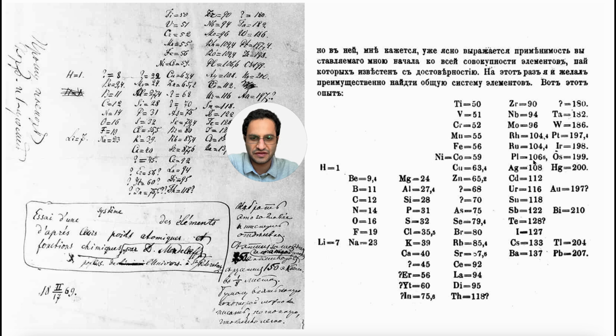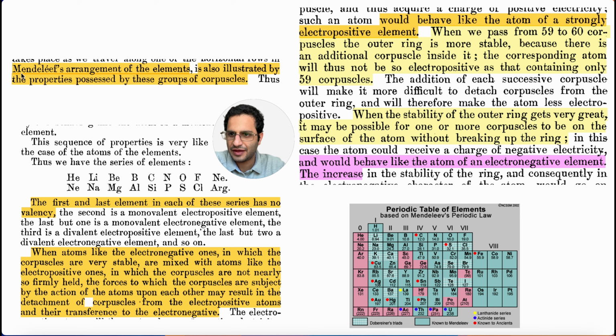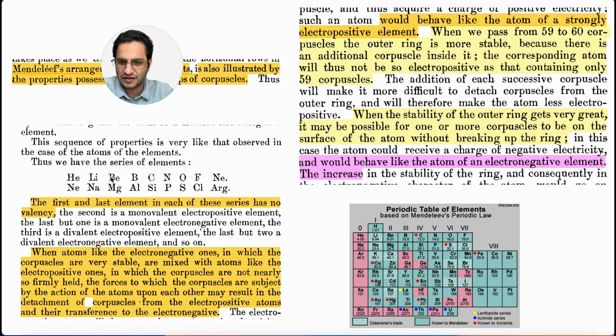The number of positive charges, there is not a positive charge. It's just a uniform electrically positive sphere. He was not counting it as a periodic property. So here he's mentioning the name of even Mendeleev. Mendeleev's arrangement of the elements is also illustrated by the properties possessed by these groups of corpuscles. And now he's bringing these elements here.